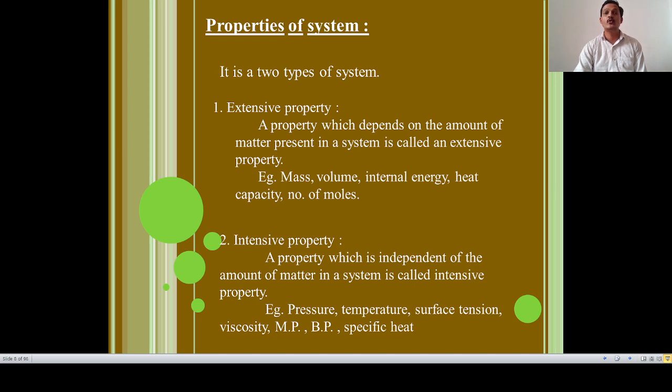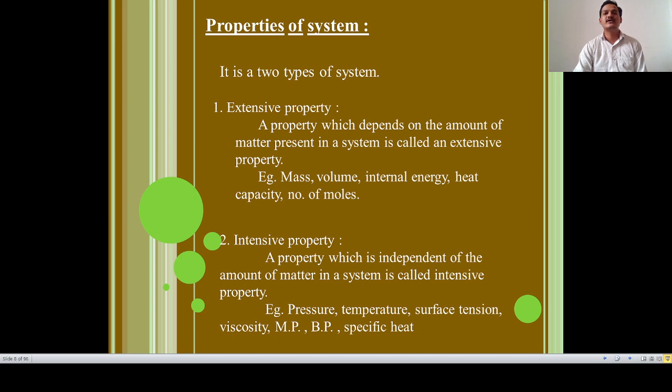I am explaining one property, boiling point. The boiling point of 100 ml water is 100 degrees, and the boiling point of 200 ml water is also 100 degrees. Quantity doesn't matter, so it is an intensive property.